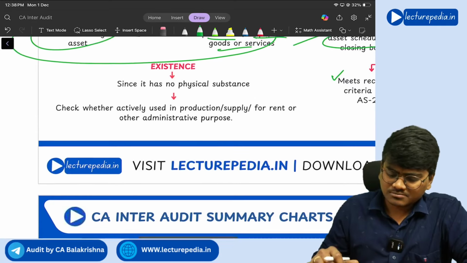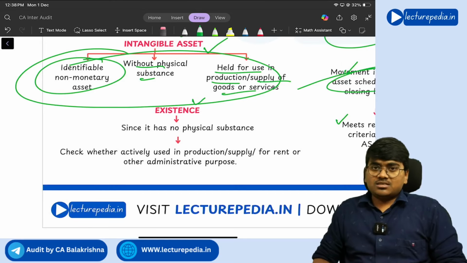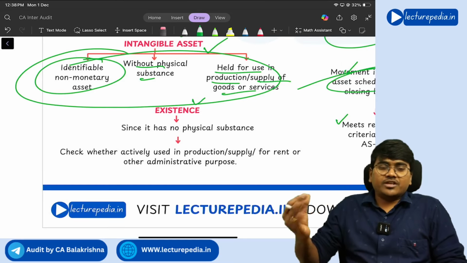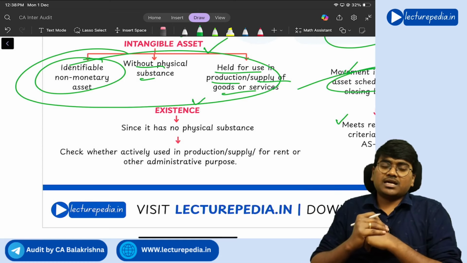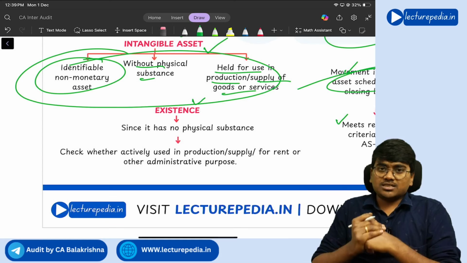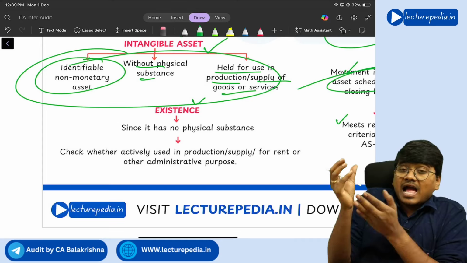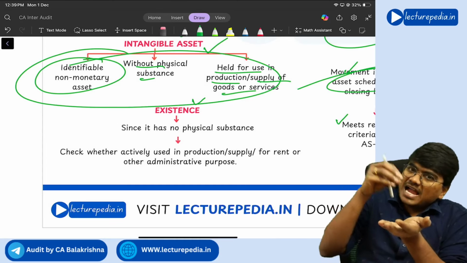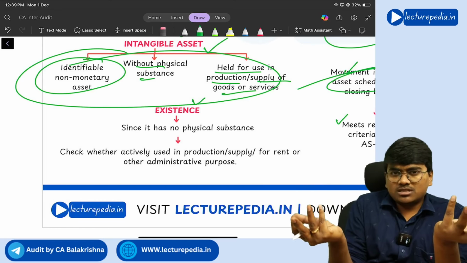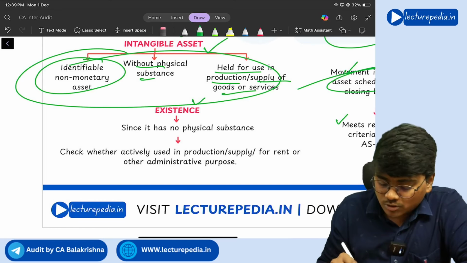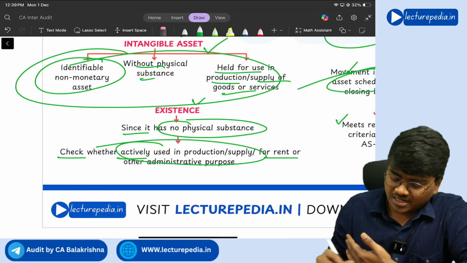Understanding? And for existence of intangible assets, see, for PPE existence, you can conduct physical inventory, physical verification. But for intangible assets, you cannot physically see it. So physical verification cannot be conducted for existence of intangible asset. Here, what you will see is whether this intangible asset is actively used in the business. If it is actively used in the business, then you will get evidence about the existence. If it is not actively used in business, then it means that it is not in existence. Understanding? So since it has no physical substance, check whether it is actively used in the production, supply, for rent or other administrative purposes.